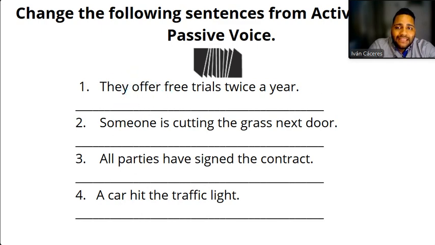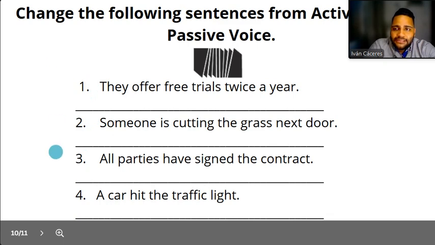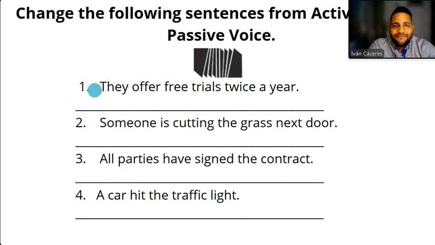Okay. And then you're going to write that down at the beginning. Okay. You're going to start with the object, then you're going to put verb to be, okay, and then the verb in participle, depending on the tense of the sentence, okay. So try to do them, and I can check them later, okay. Send them to the virtual classroom, and I will be checking them, okay.